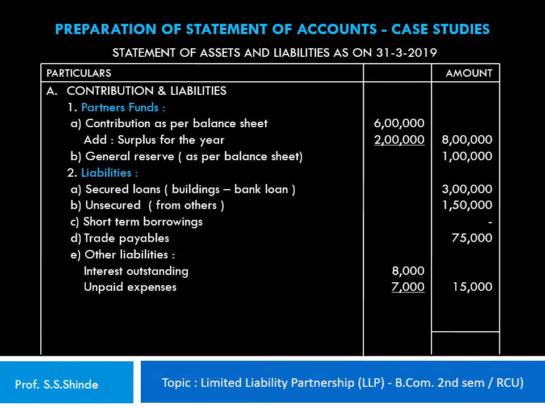So the total of 15,000 is shown in the outer column, and the provisions made during the year, that is provision for income tax 60,000, taking the total liabilities to 15 lakh rupees. So in the first part of the statement, the contribution and the liabilities of the LLP are shown, which amounts to 15 lakh rupees. And in the next part of the statement, the assets would be shown.